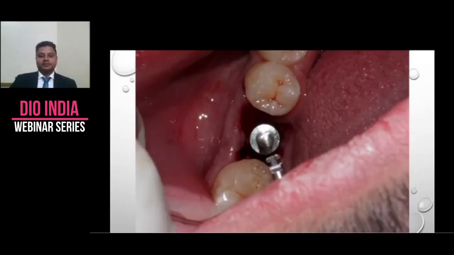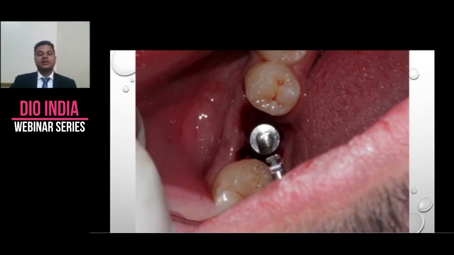First drill, always check your 3D positioning. Always check your buccolingual position, mesiodistal position. If we don't do it right now and we do it afterwards, once we have placed our implant, we really can't do much. We cannot reorient our implant once the whole osteotomy is prepared. This is an extraction site already.